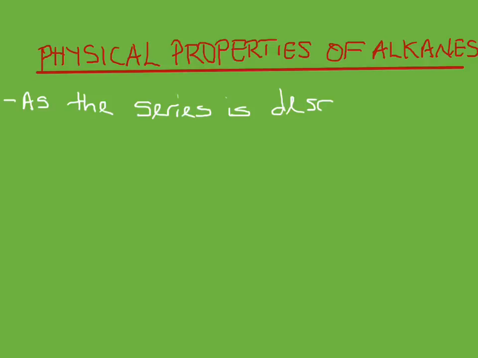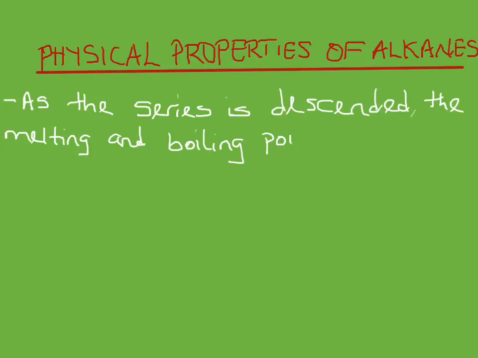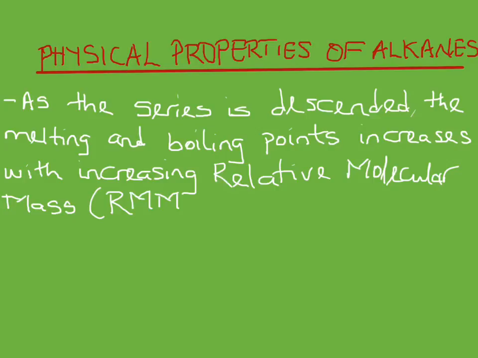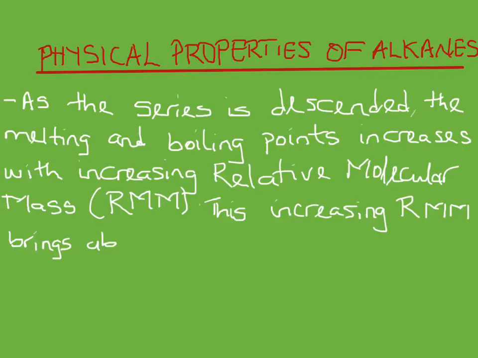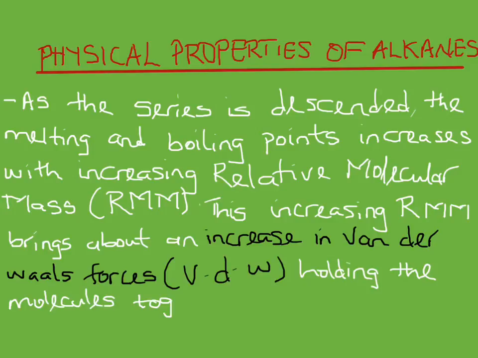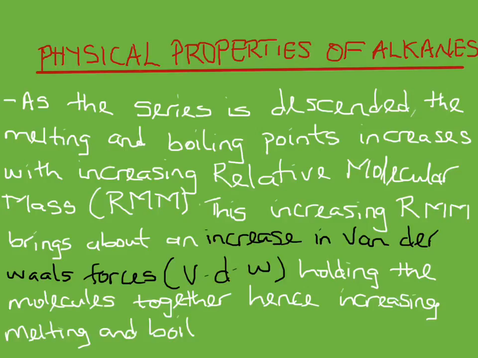As the series is descended, the melting and boiling points increase with increasing relative molecular mass. Relative molecular mass is abbreviated RMM. This increasing relative molecular mass brings about an increase in van der Waals forces holding the molecules together, hence increasing melting and boiling points.